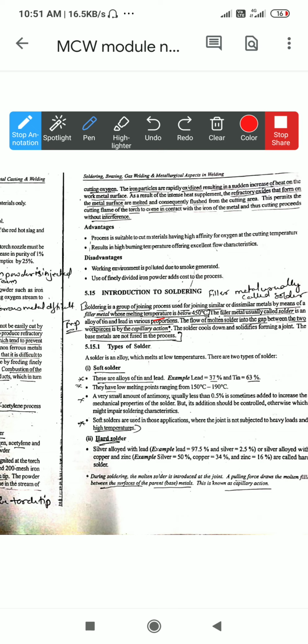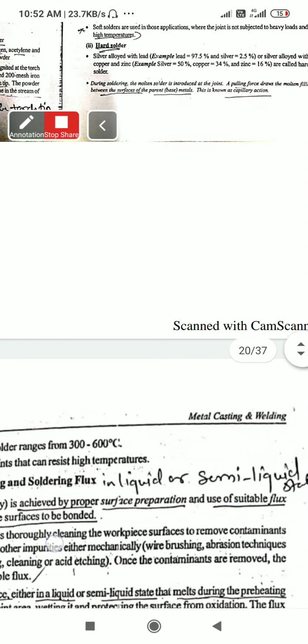Okay. Now in today's class you have studied oxygen acetylene gas welding, then oxygen hydrogen gas welding, different types of flames, the air acetylene welding procedure, as well as the powder cutting procedure. From the next class we will go with soldering and brazing. The introduction of soldering as well as brazing, which are used for joining two non-ferrous metals or small components.